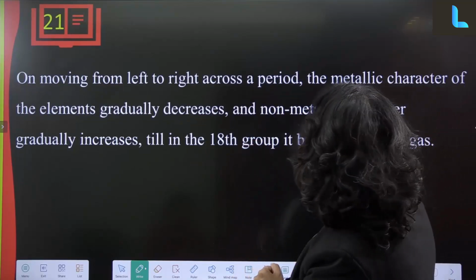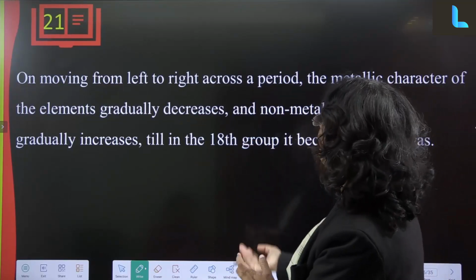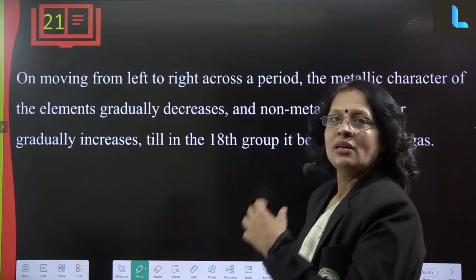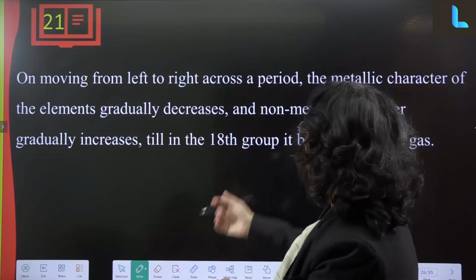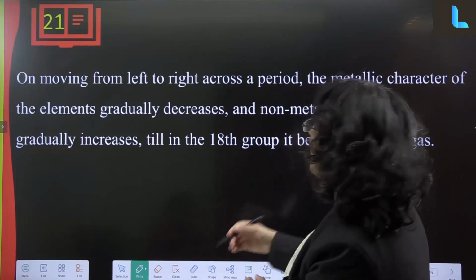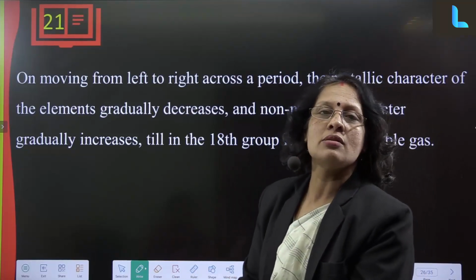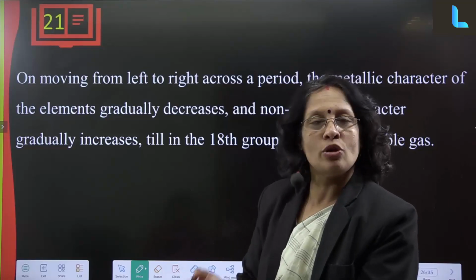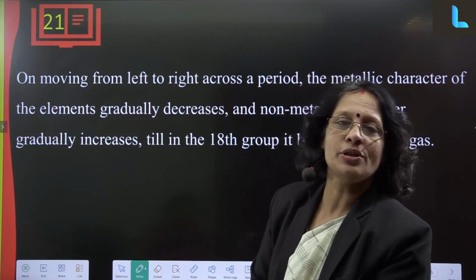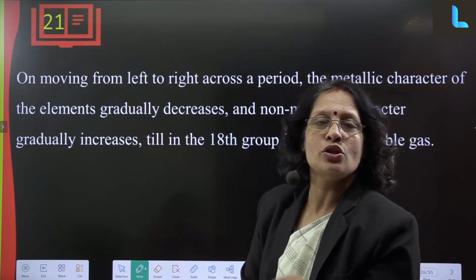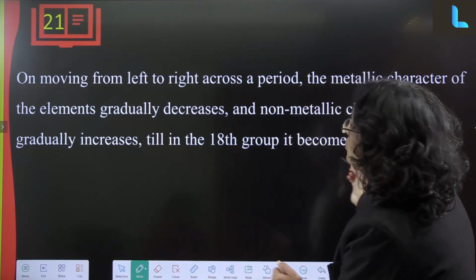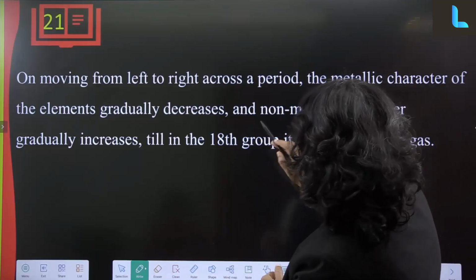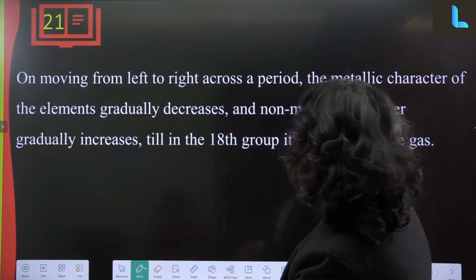So on moving left to right across a period, the metallic character of the elements gradually decreases. Extreme left, S block elements are all metals except hydrogen, and as we go right-hand side, we can see non-metals like carbon, sulfur, oxygen. Non-metals are also present, metals are also there, but it has a combination of metal, non-metal and metalloid in the P block. Okay, and so metallic character decreases, and non-metallic character increases.